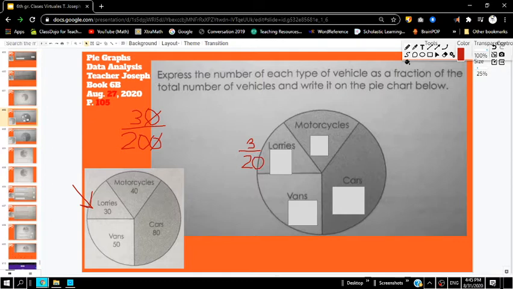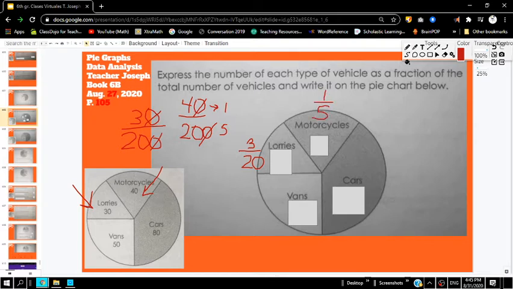Let's find out the motorcycles. We know that there are 40 motorcycles, and there are 200 vehicles total. So if we take 40 over 200, we can simplify that to find our regular fraction. I'm going to divide both sides by 10, then I can divide both sides by 4. 4 divided by 4 equals 1, and 20 divided by 4 equals 5. So my fraction is 1/5 motorcycles.